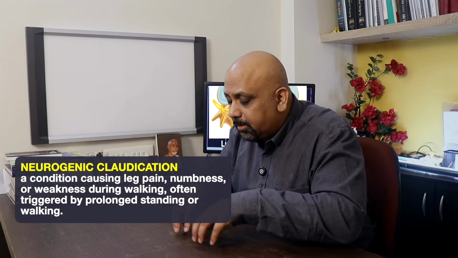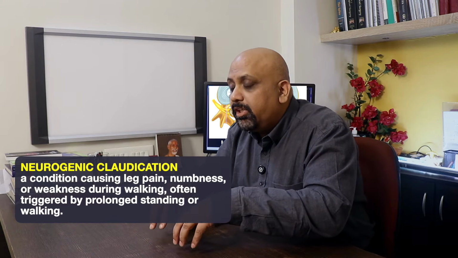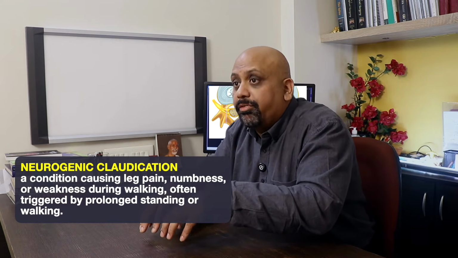Some of them realize that if they bend forward and walk, then they can carry on for some more time. I see. But after certain time, these symptoms will come to such a degree that they will have to stop. This is what is called as neurogenic claudication. I see. Because when the symptoms start, they have to literally limp while they are walking because of heaviness. Okay. That's why it is called as neurogenic claudication. So neurogenic is nerves which are causing this claudication symptom. So that's why it is called as neurogenic claudication.